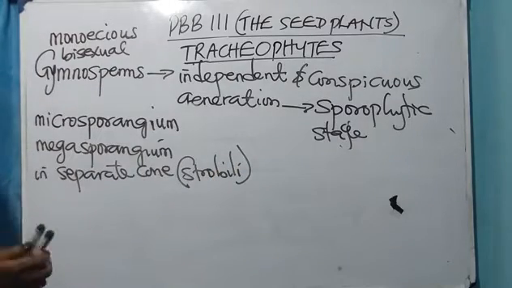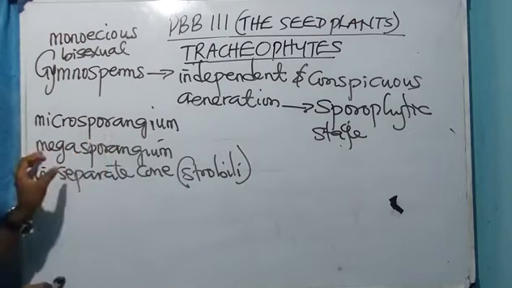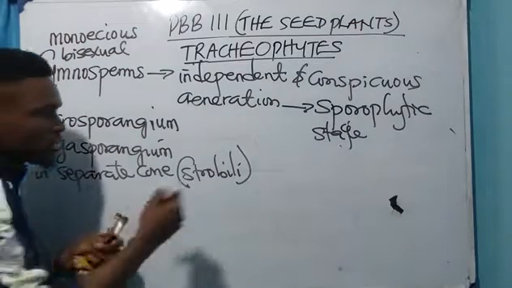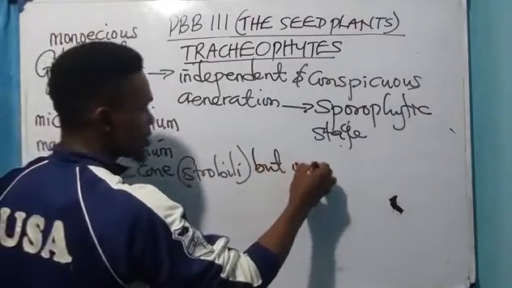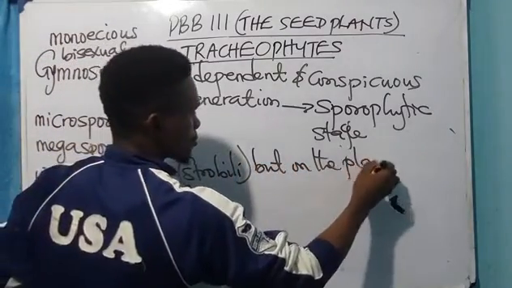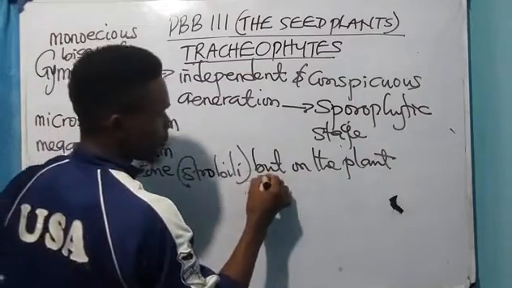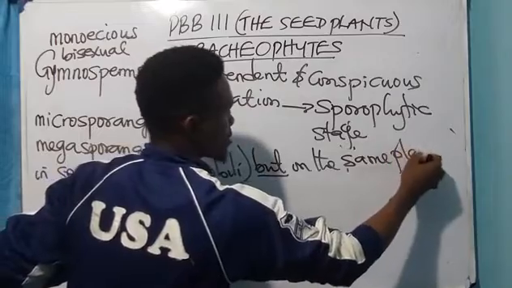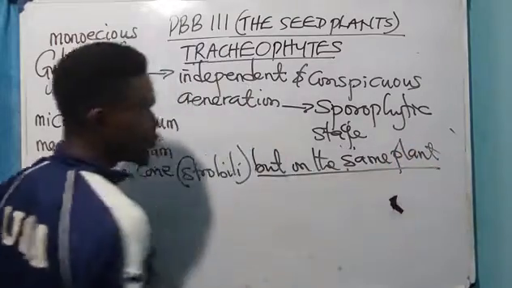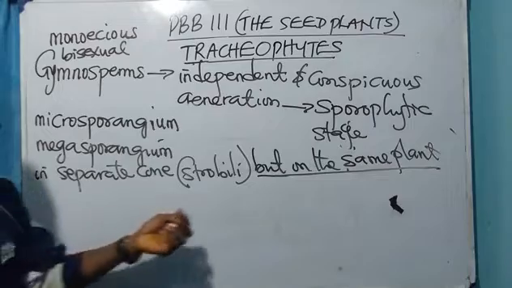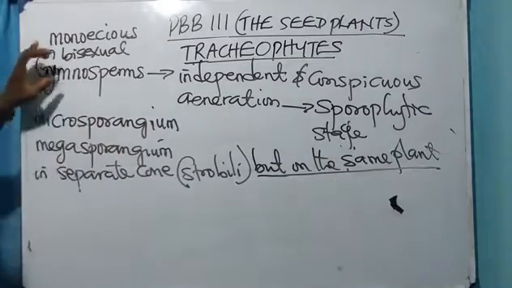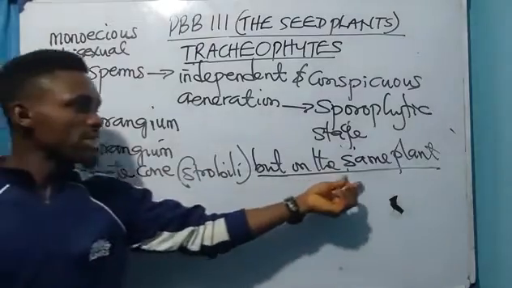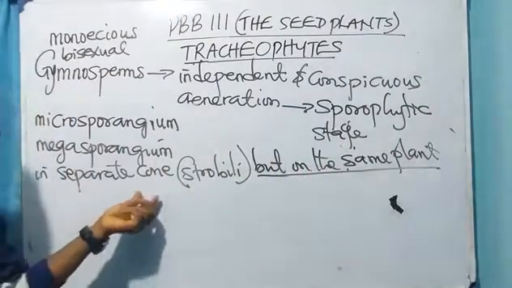It is the arrangement of microsporangium and megasporangium in separate cones, but on the same plant. This is what makes the plants monoecious, because the microsporangium and the megasporangium are found on the same plant, but on different cones.